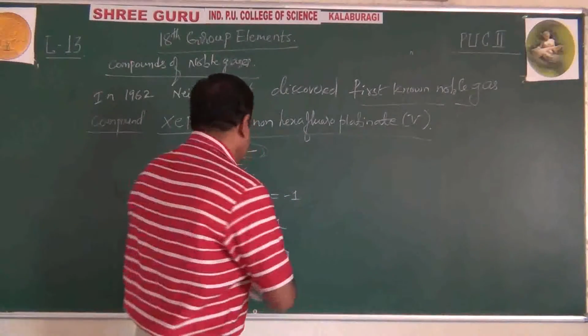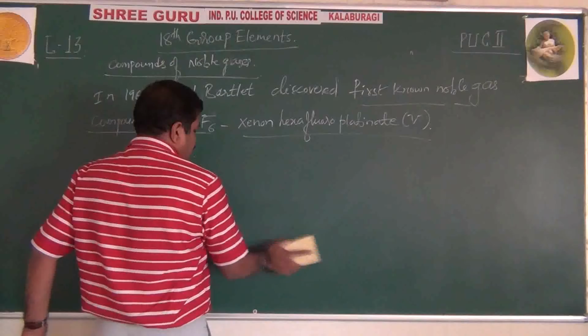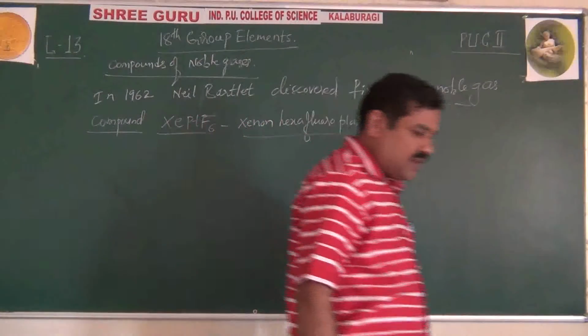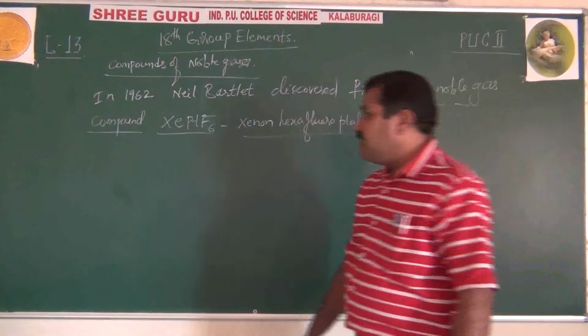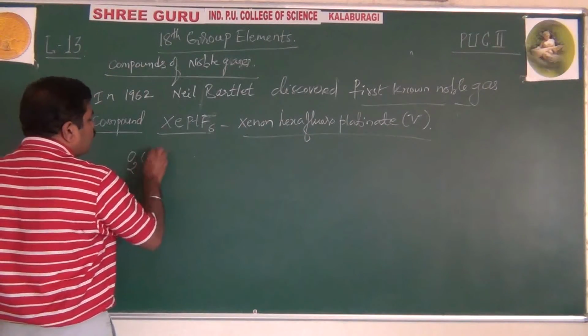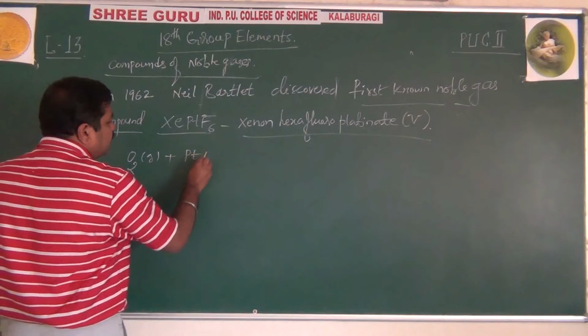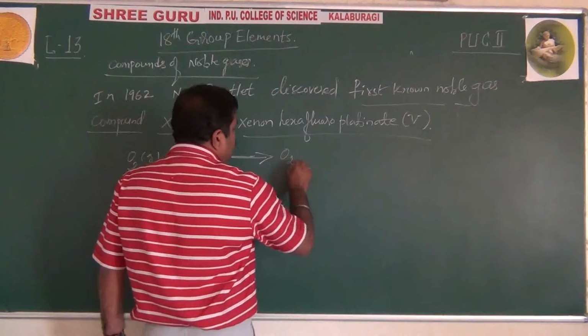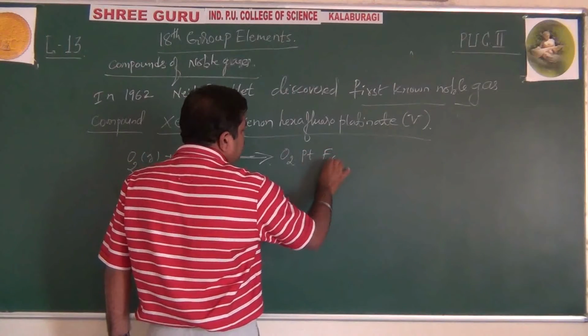Okay. This is how you can write the IUPAC name of the first known compound. If they ask you for 2 to 3 marks, explain. Actually, first Neil Bartlett mixed dioxygen O2 and platinum hexafluoride, and he was successful in getting O2PtF6.